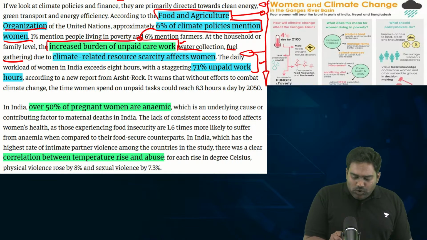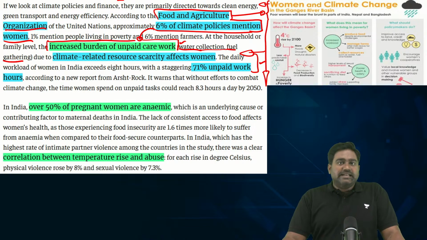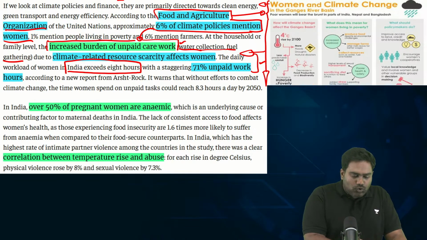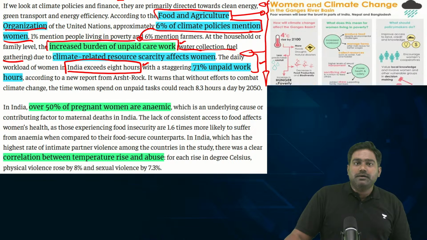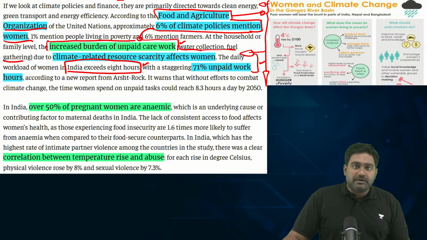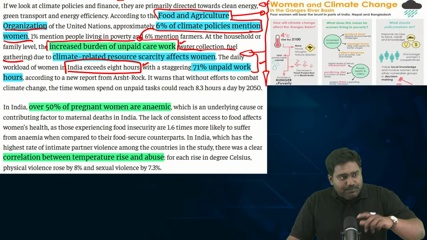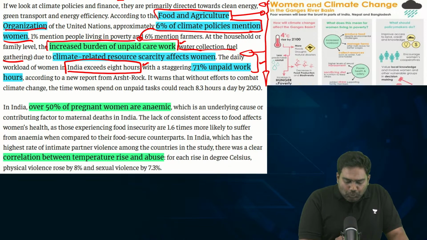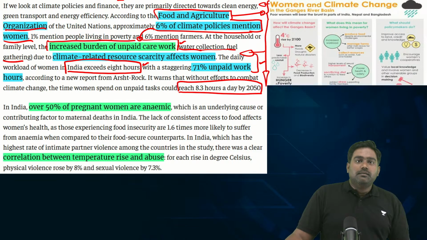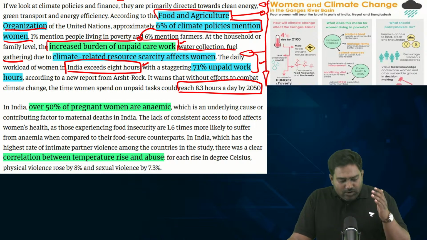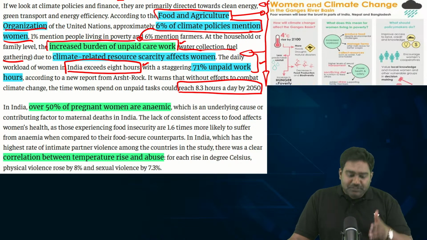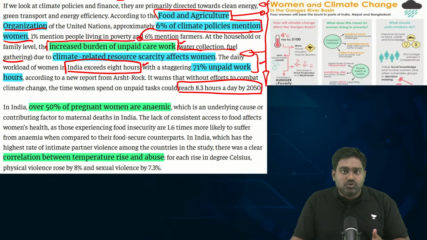Understood? Because women don't get paid for household work. Studies have shown that on an average, an Indian woman spends more than 8 hours in household work and they're not paid a single rupee for that, which means they're not financially independent. They are dependent on the male members of the household who are earning the money. Whereas women are putting in almost the same amount of work and effort, or sometimes even more, because you can't really quantify household work and they're not getting paid for it. So financially, they are not secure, not independent. This affects their decision making role and power in the household as well.